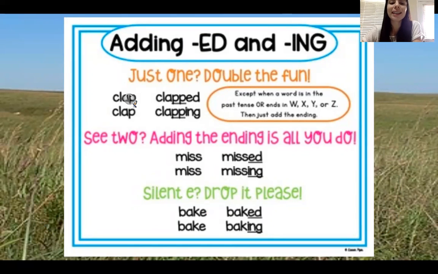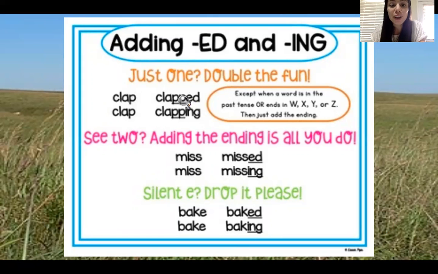So notice the word clap. There's only one consonant, so we can say just one, double the fun. We need to double that consonant P. We need a double P before the ed and a double P before ing. Why? Because notice this ed. Remember, we like that E, it really likes to make those vowel sounds say their names.